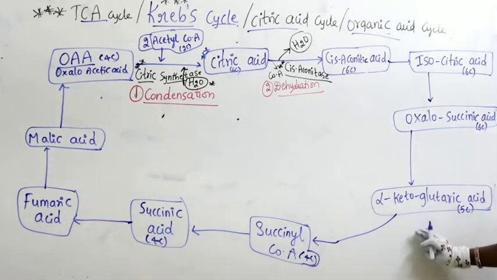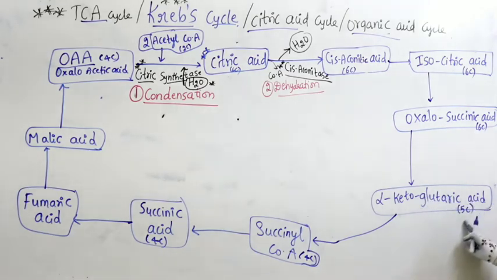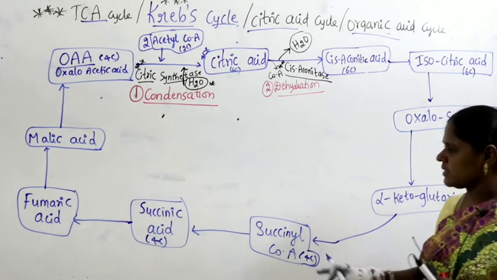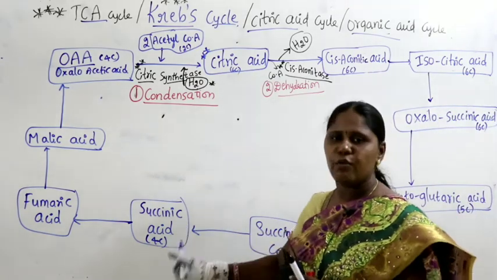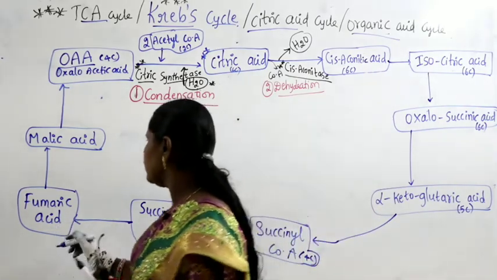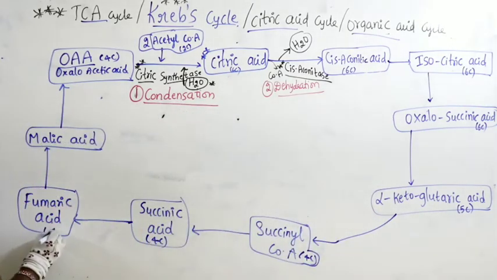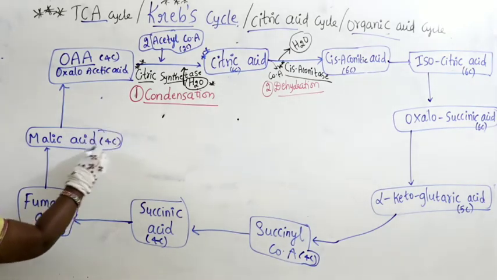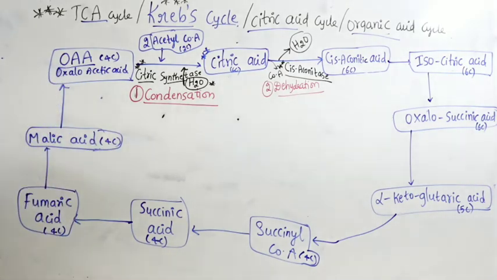Next comes alpha ketoglutaric acid, 5 carbons. Next succinyl CoA, 4 carbons. Next succinic acid, 4 carbons. Next fumaric acid, also 4 carbons. Malic acid, also 4 carbons. Then oxaloacetic acid. So write the substrates, then it becomes very easy.